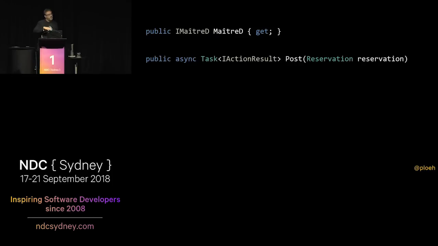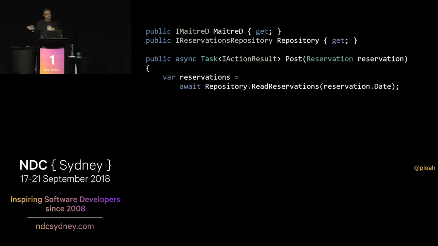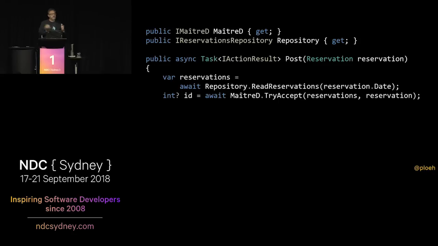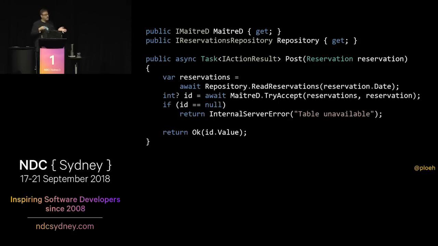So if we go back to the post method on our controller class, we'll need to figure out, okay, so how do we now interact with the maitre d object? We have this injected IMaitreD object there. Now, first of all, we also need to have a second dependency. We need to also inject the repository into the controller, because what we need to do is call read reservations, and now we have the reservations, and we can call try accept, and now we can just proceed as we did before. The rest is the same as before. Okay, so that works out pretty well. So that wasn't a difficult change. We just moved things around a little bit.